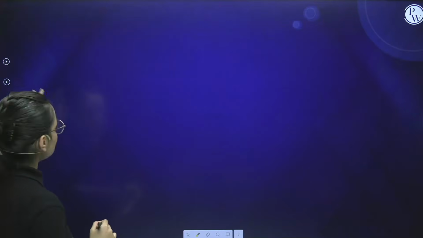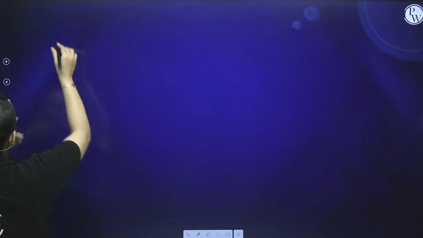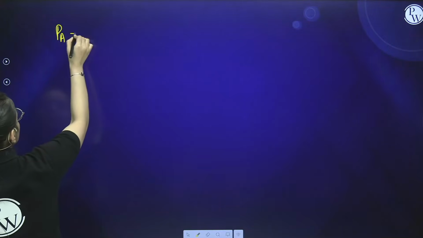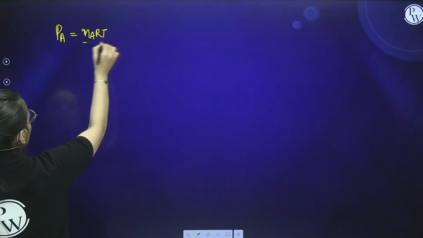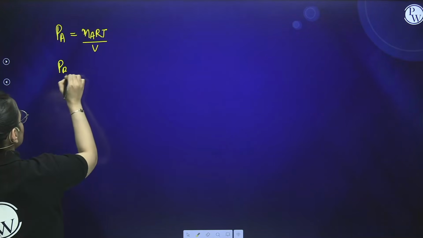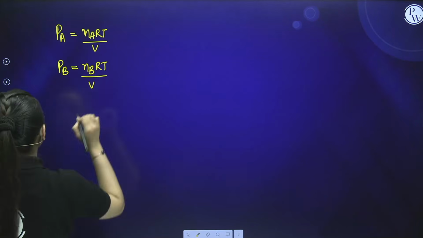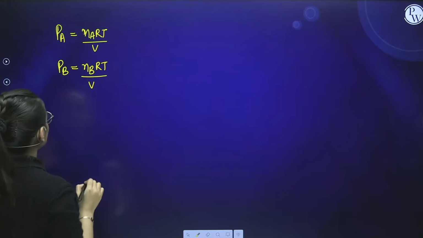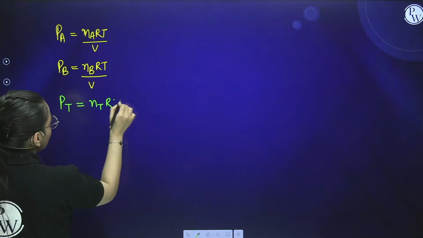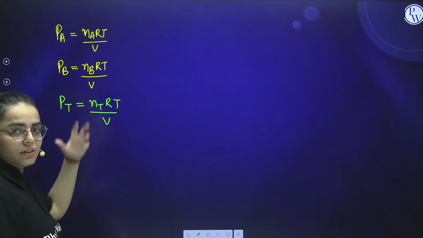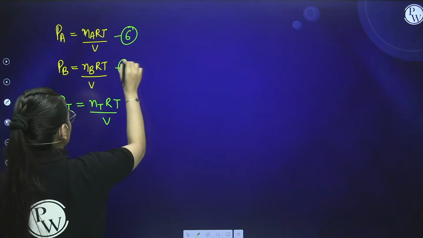Now here, if you see, I'm going to write these again here. Okay, now you know that PA is equal to NART by V. We have already seen this. And PB is equal to NBRT by V. This also we have seen. Okay. Now if I talk about the total pressure, it will be PT. It is equal to what? NTRT by V. Yes. Okay. Now give them numbers also. Let us say this is your 6th, this is your 7th, and this is your 8th, right?